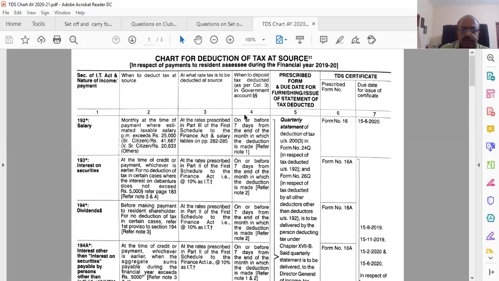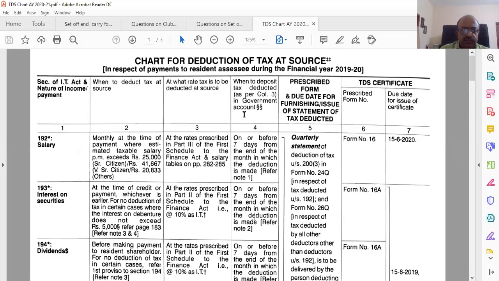So this is a typical TDS chart which is available in the Reckoner, but I am using it because it is easy to understand and explain the whole concept of TDS. And here one more thing I want to tell you: we have already discussed, I told you to remember the sections, but I don't know whether you have remembered. These are the sections which we need to discuss. First one is salary. We'll look at the first sheet first.